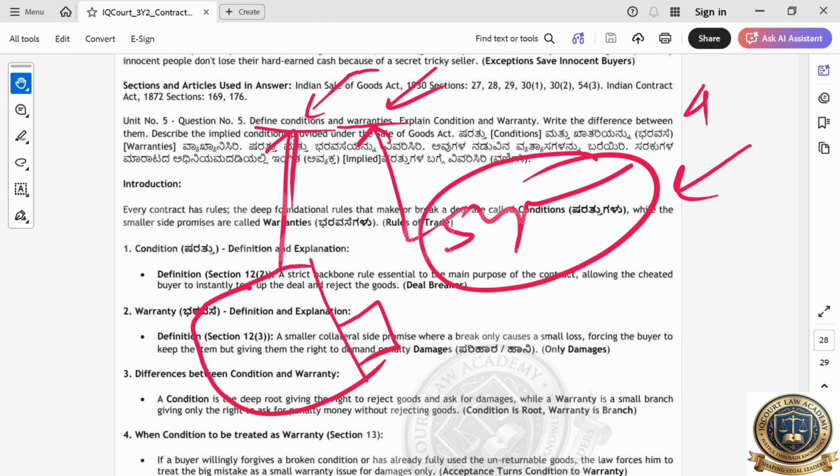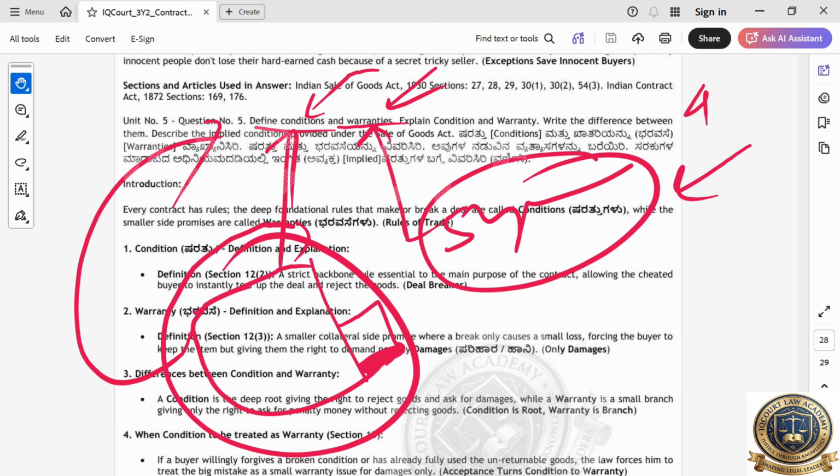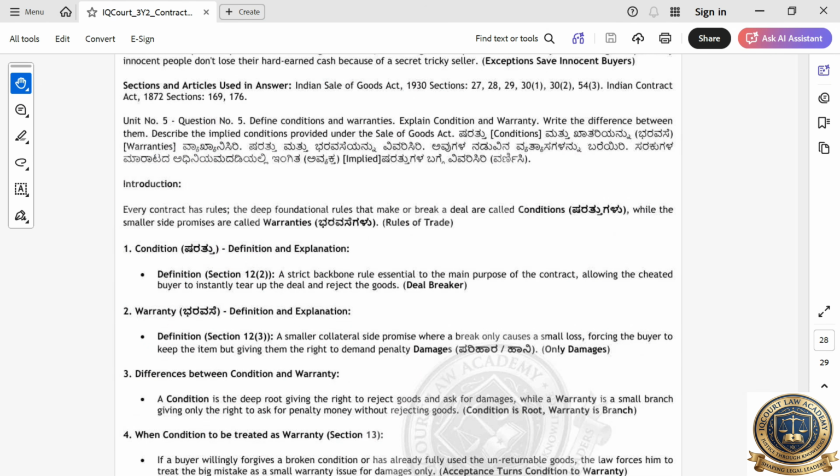Condition is, if you are asking for a new car, you should be given a new car only. If he is selling a second-hand car as a brand new car, then the condition has failed. So even though you have used it for 2-3 years, it is a used car. After you get to know this is a used car, you can return it to the seller. The seller can't say you have used it for 2 years, so I will not give the money, I will offer 50%. They can't say that. You can cancel the contract. You can get the full amount. Okay, that is what this question is. Very, very important. Very easy question.